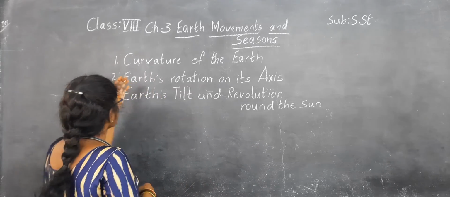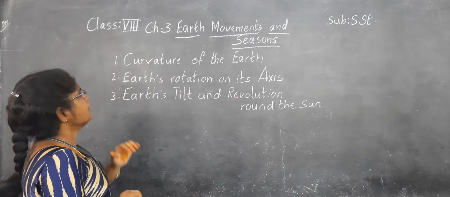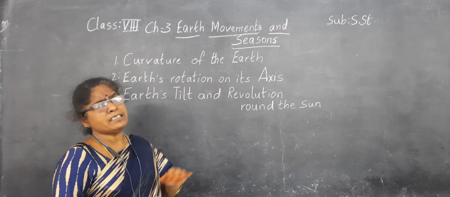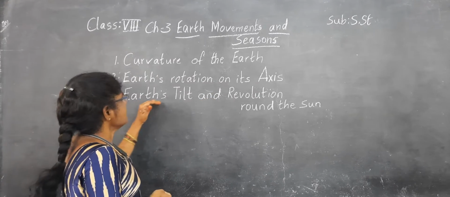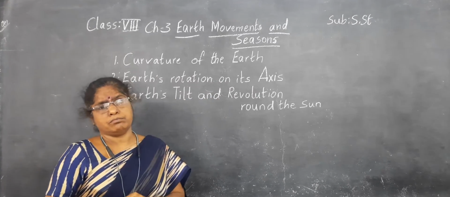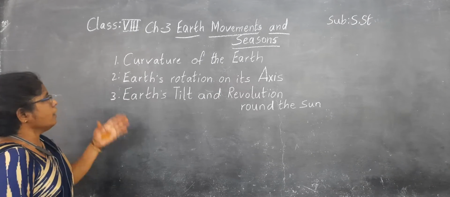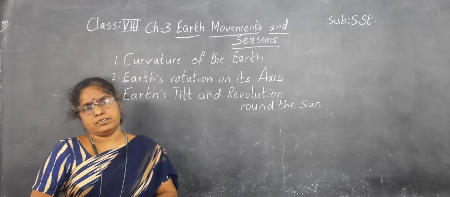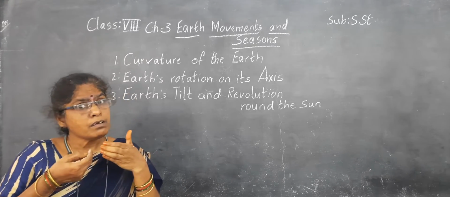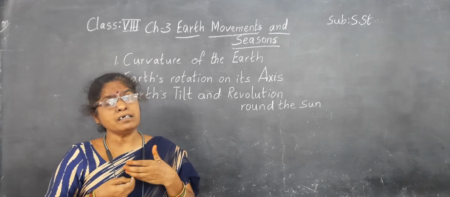They are the curvature of the earth, earth's rotation on its axis, earth's tilt and revolution around the sun. First we will see the curvature of the earth.